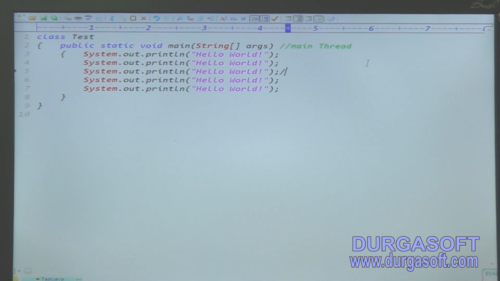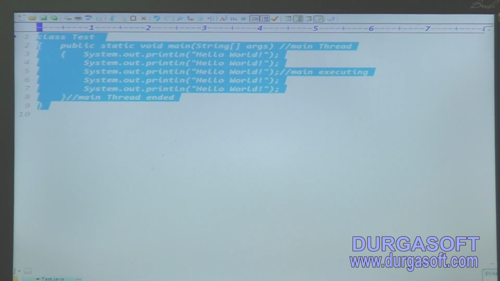In this example, main thread is started. So here main thread is executing. What happened here? Main thread is ended. So this is called single thread model. The application contains how many threads here? Only one thread.